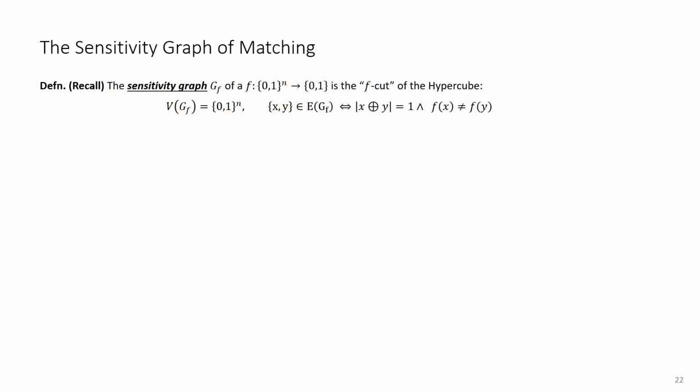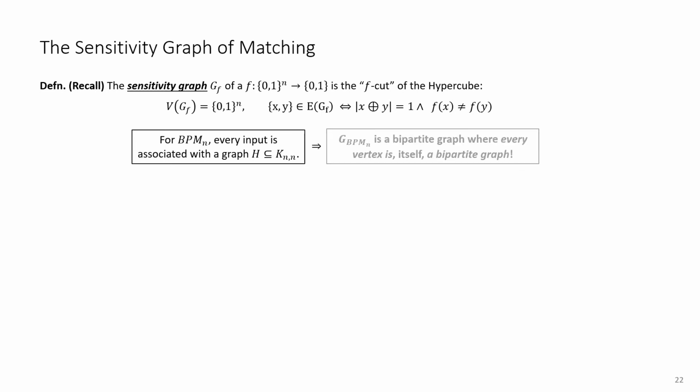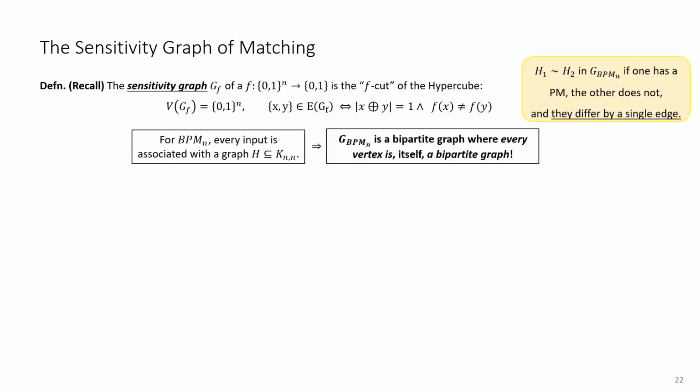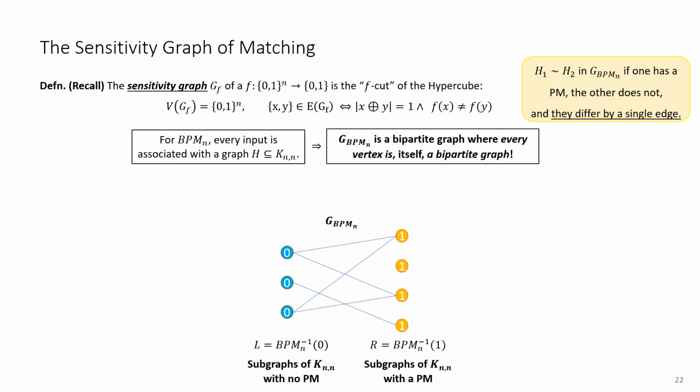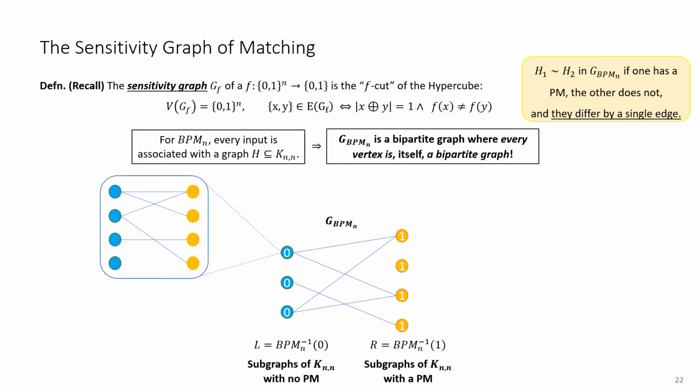Let's take a moment to think about the sensitivity graph of the matching function. In our case, every input is associated with some subgraph of the complete bipartite graph. And an input is a 1 input if it contains a perfect matching, and 0 otherwise. In other words, we have a bipartite graph in which every vertex is itself a bipartite graph, and we join every two such graphs if they differ by a single edge.